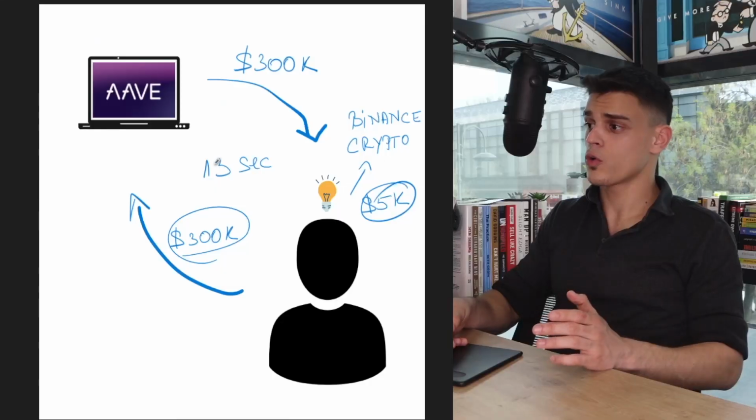However, here's the drawback. There has to be one. The downside here is that you don't actually get to keep that $300,000 for a lifetime. You don't even have to keep it for an entire day. To be more precise, you only get to keep that amount for about 13 seconds, because that is the amount of time it typically takes for an Ethereum block to be validated, right? If you want to dive a little bit deeper, you can. There's a lot of documentation out there that you can check out. But basically, that is what we need to keep in mind.